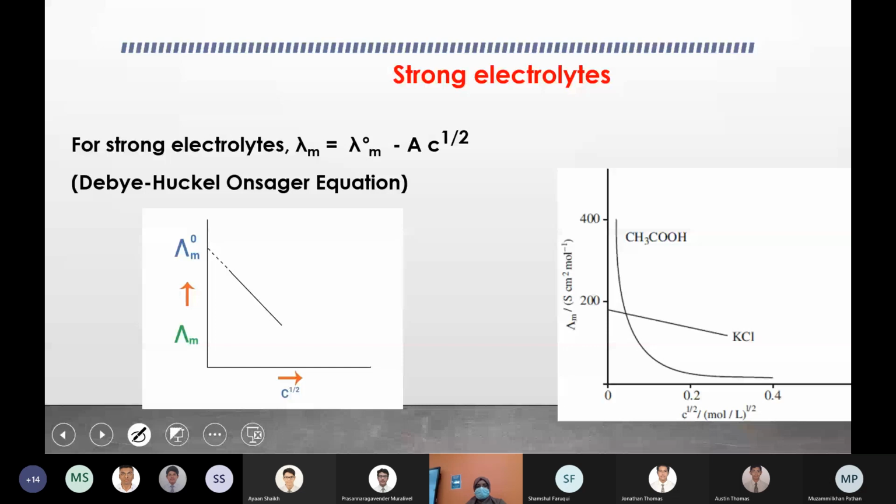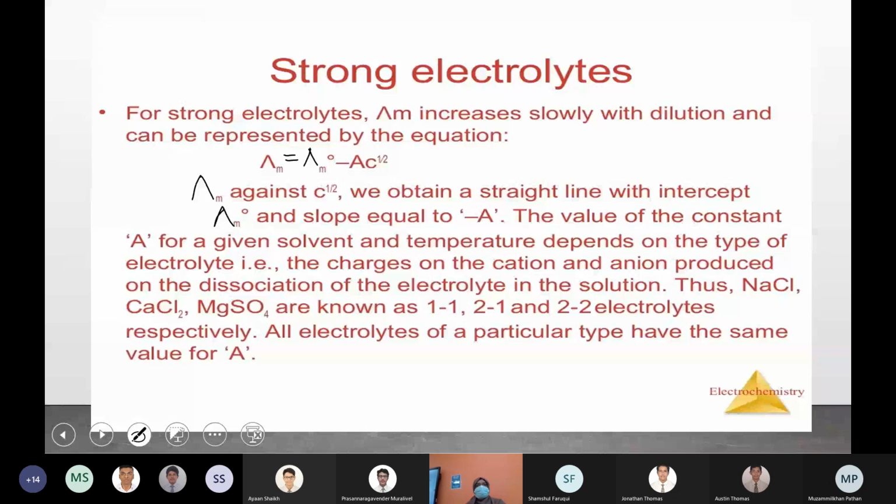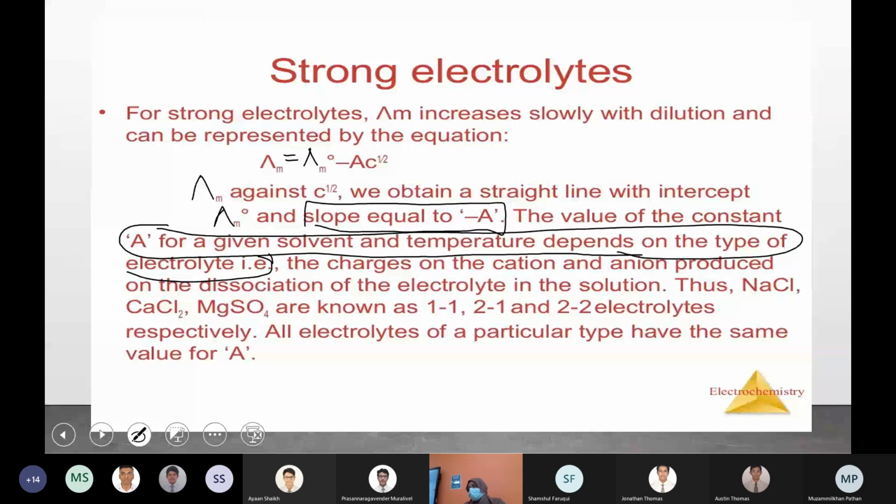In the next slide, there is an explanation for this Debye-Huckel-Onsager equation. As you can see, it specifies every term. The slope is equal to minus A. Everything we discussed, you don't have to repeat again, just mention all these things. A is a constant which depends on the solvent, the temperature, and the type of electrolyte. It's a constant depending on the temperature, nature of electrolyte and solvent.